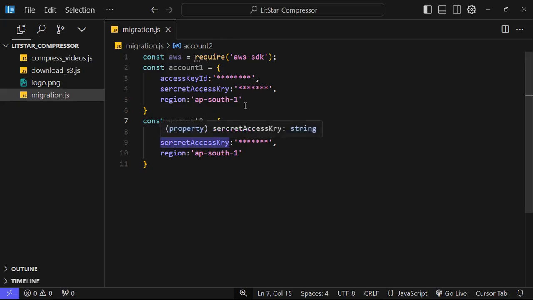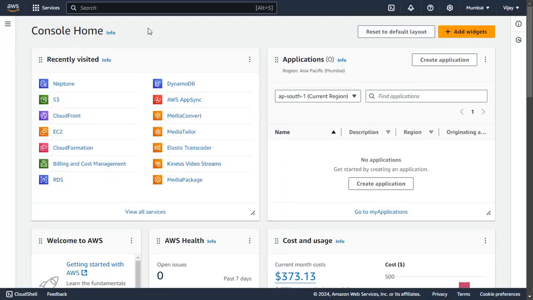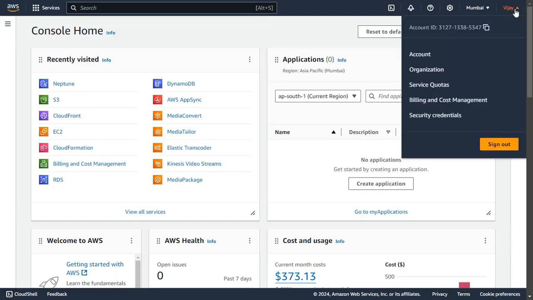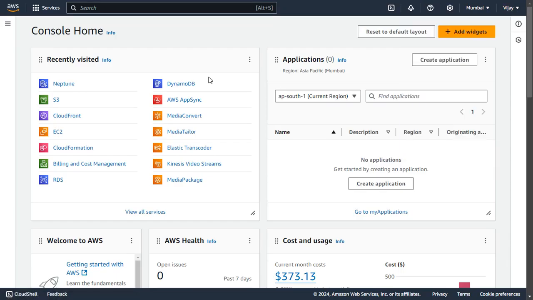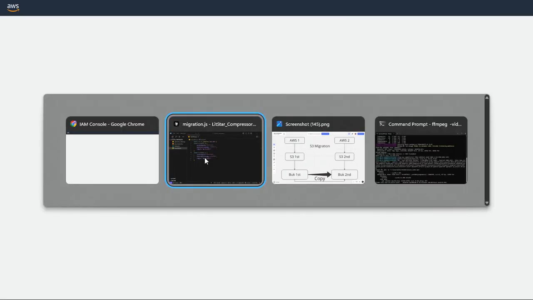Now let me show you how you can get this access key ID and secret. First, log into your AWS console. After that, come to your profile at the top right corner. Here you will see security credentials. Click on the security credentials, and you will be redirected to a new page where you can generate these keys. Wait a second, let the page load. I think my internet is too slow. Till the page is loading, we can proceed further.